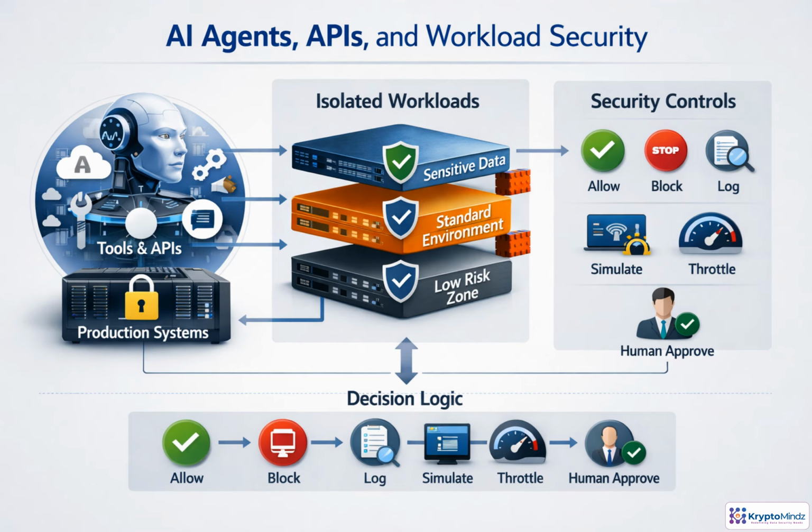In this section, we move from AI that answers to AI that acts. That changes the security model. We'll look at how to secure agents, APIs, production access, and workloads with controls that can allow, block, log, simulate, throttle, or require human approval.